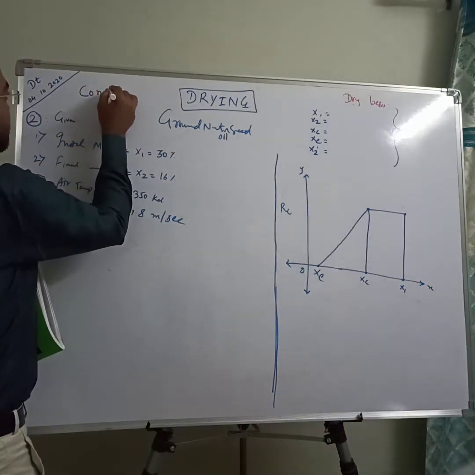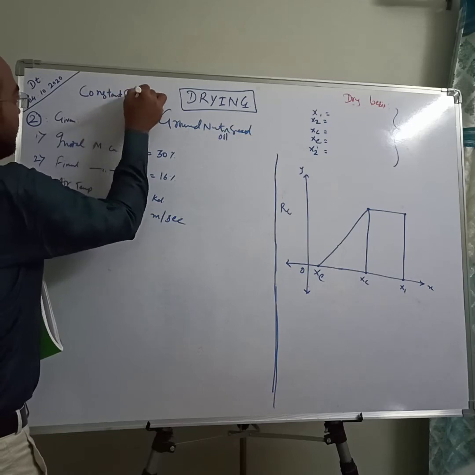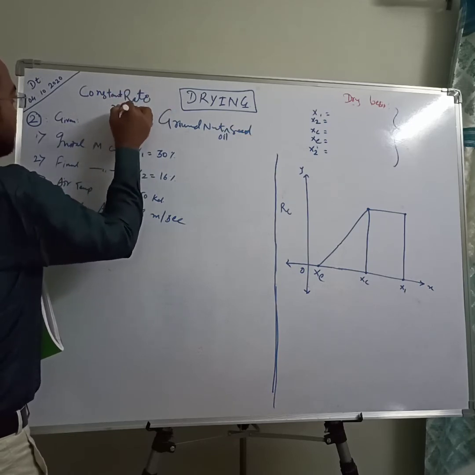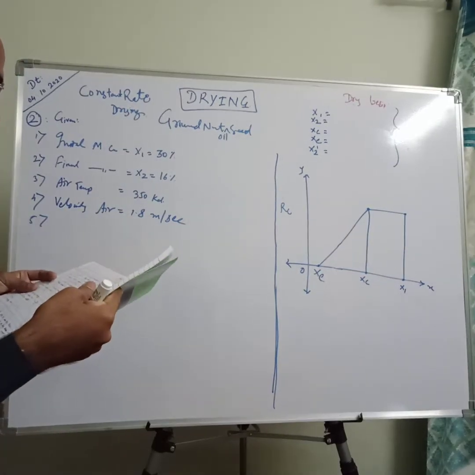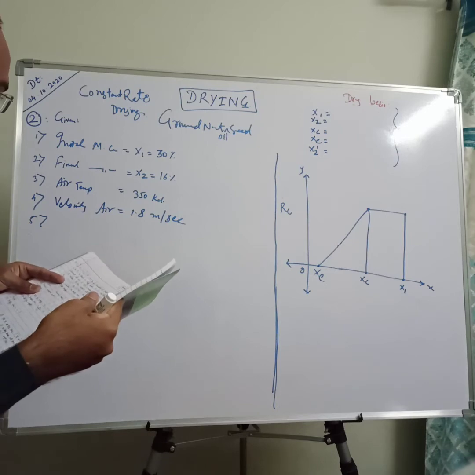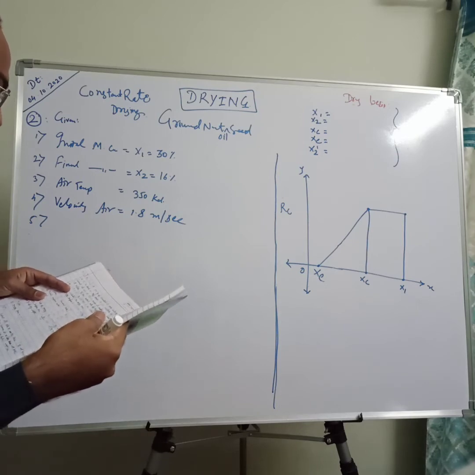Then, the constant rate drying under these conditions. If the constant rate drying under these conditions is 0.7 10 to the power minus 3 kg per meter square second.